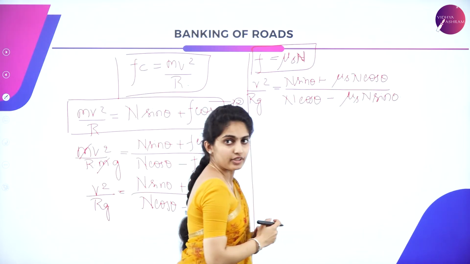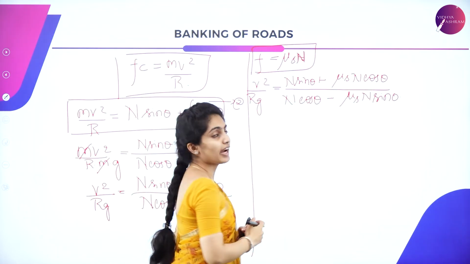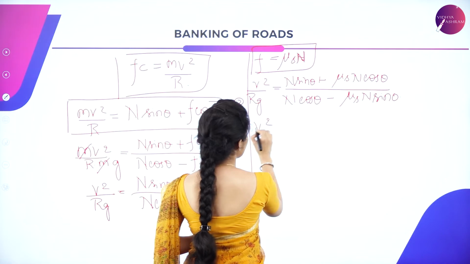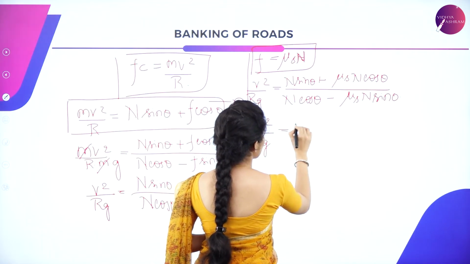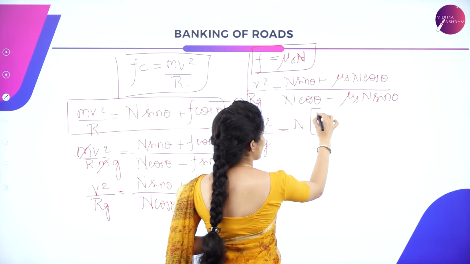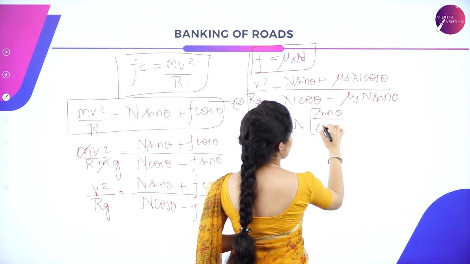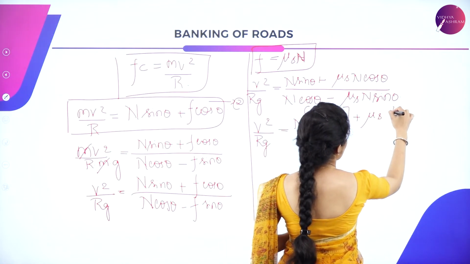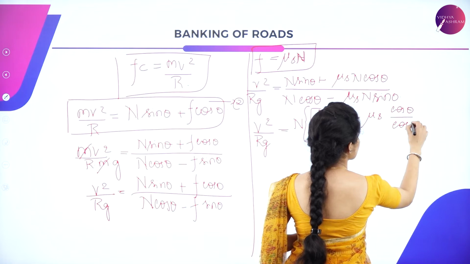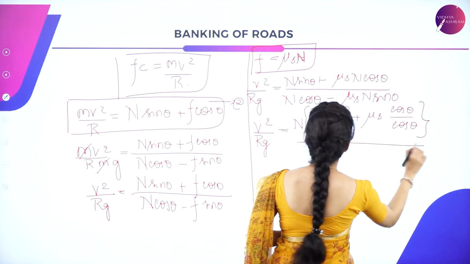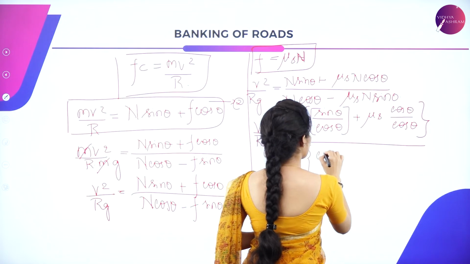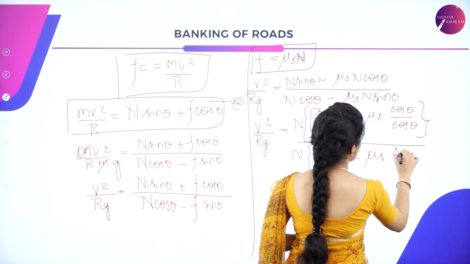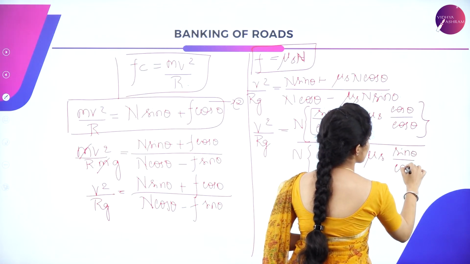Which is the common term here? It is N, and you have to divide your right hand side by cos theta. So what is the equation you're getting? v square by rg is equal to N, which is common, taken out, and sine theta by cos theta plus mu s cos theta by cos theta, divided by N cos theta by cos theta minus mu s sine theta by cos theta.